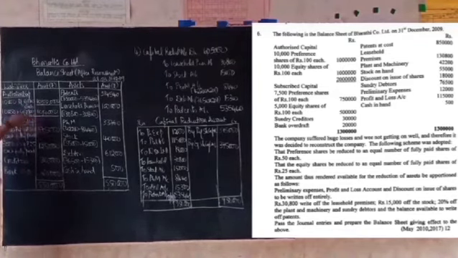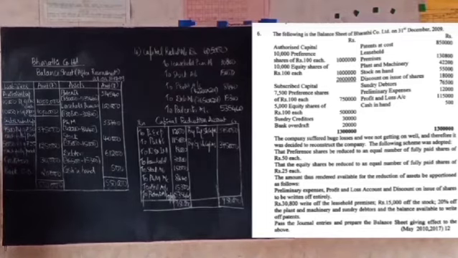I have underlined this because it is the authorized capital, which will not be considered for totaling here. Then coming to the subscribed capital, here you have to write the new capital which is done under the internal reconstruction. First we have 7,500 preference shares of rupees 50 each fully paid, which comes to 3,75,000. Then 5,000 equity shares of rupees 25 each fully paid, 1,25,000.